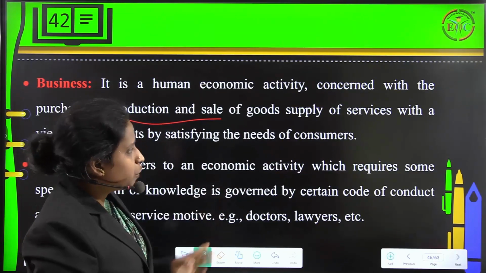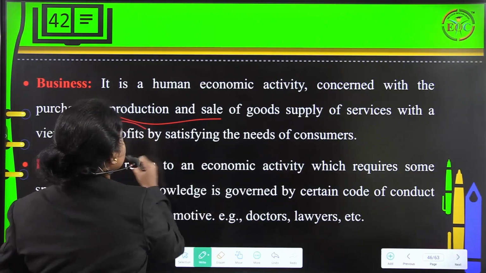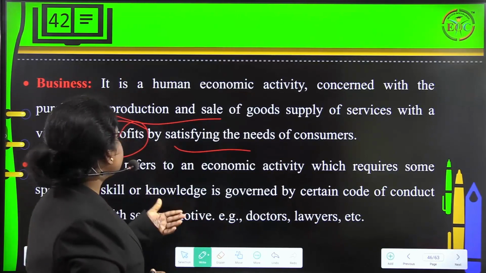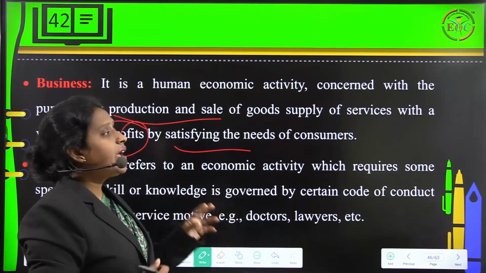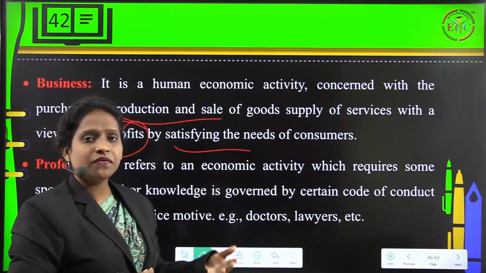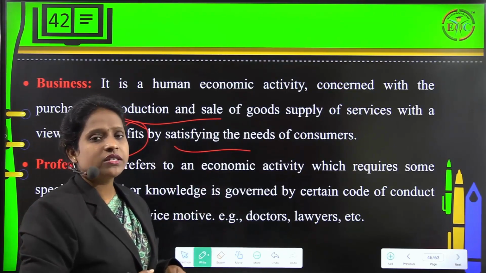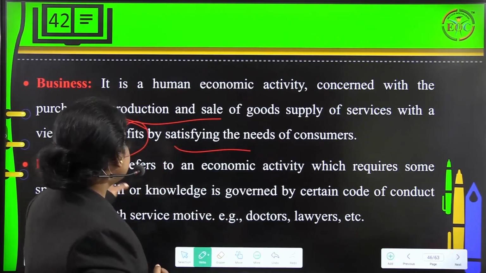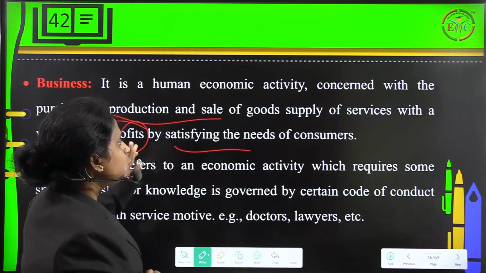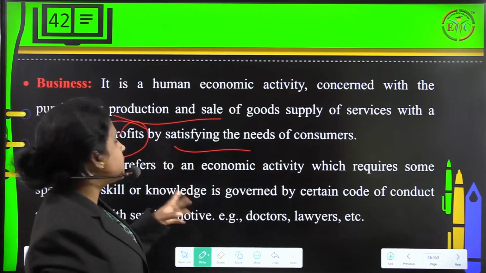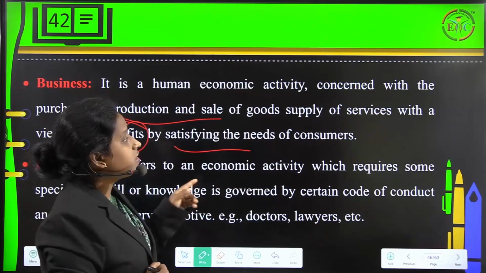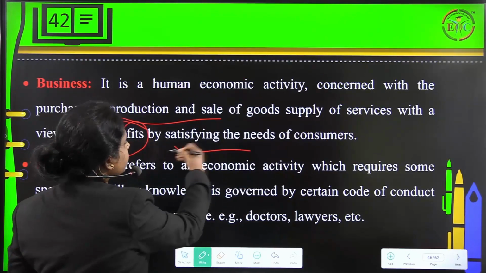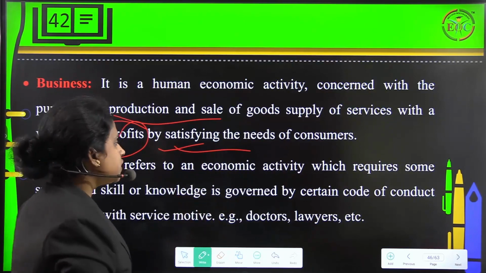Then business. It is a human economic activity which is concerned with the purchase or production and sale of goods, supply of services with a view to earn profit by satisfying the needs of the customer. See, whenever we want to do a business, we have to make sure that we are trying to satisfy the requirements or the needs of customers. Only then will we be in a position to make a profit, and that is what we are focusing on here. So it is a human economic activity concerned with the purchase or production and sale of goods, supply of services with a view to earn profits by satisfying the needs of consumers.